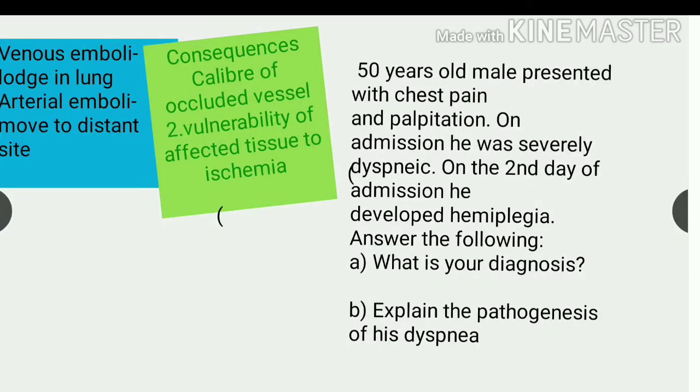In the question, the person is having chest pain, palpitation, dyspnea, and he also developed hemiplegia. Dyspnea is shortness of breath, and hemiplegia is a serious condition in which the person will have partial paralysis on one side of the body, like the arms, legs and facial muscles.